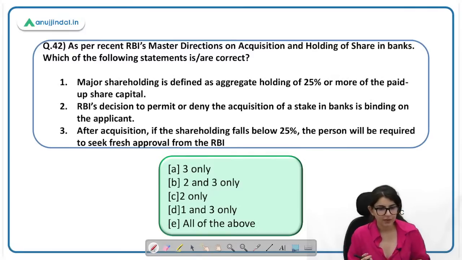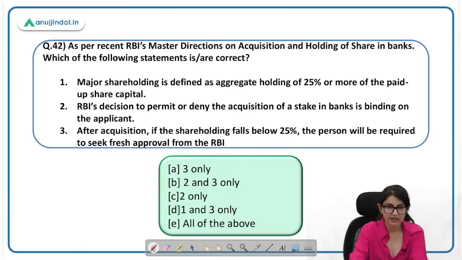As per the recent RBI master direction on acquisition and holding of shares in banks, which of the following statements are incorrect? ये master directions आई थी. For phase 2, it is going to be very important. Detail में questions आ सकते हैं.